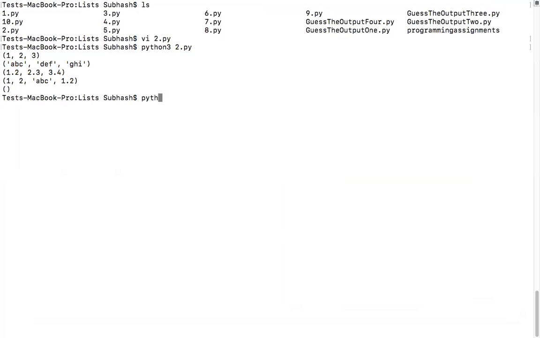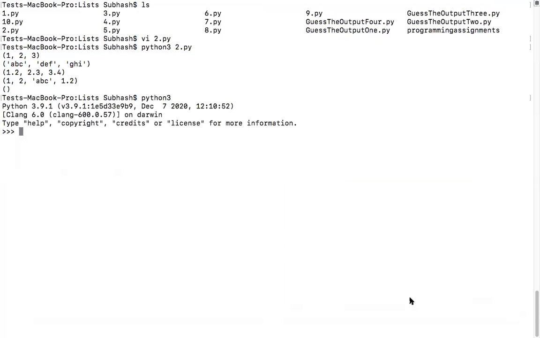Listen to me carefully. Okay, Python 3. So this is called a slicing operation. L is equal to 1 comma 2 comma 3 comma 4 comma 5. Now L of 1 colon 5. Any output? Can you guess what the output is? Anyway, see here. Okay, now listen to me.